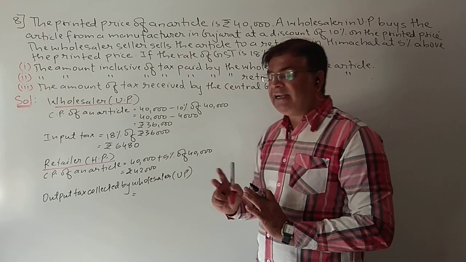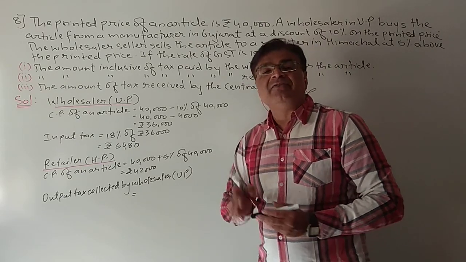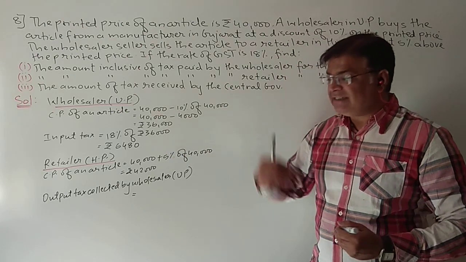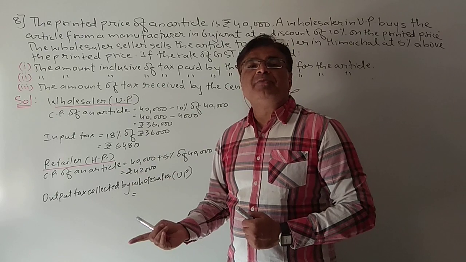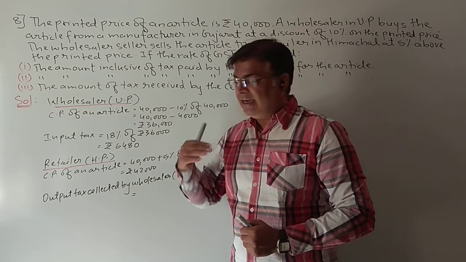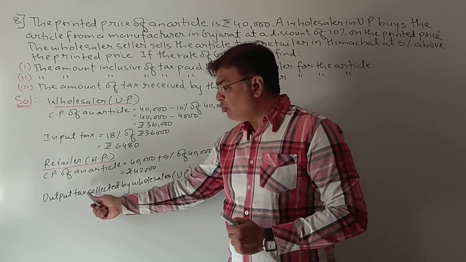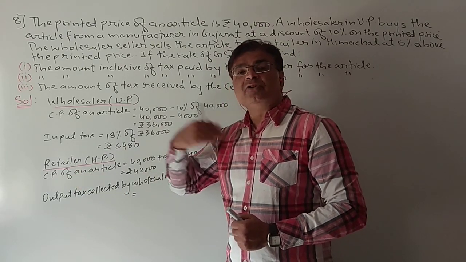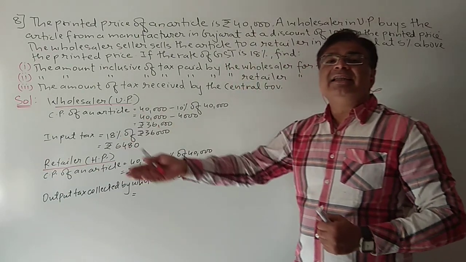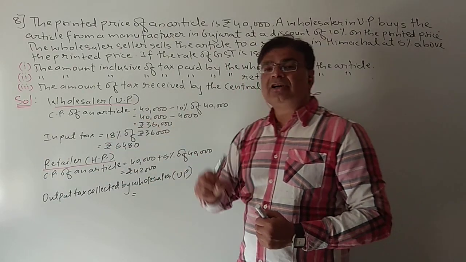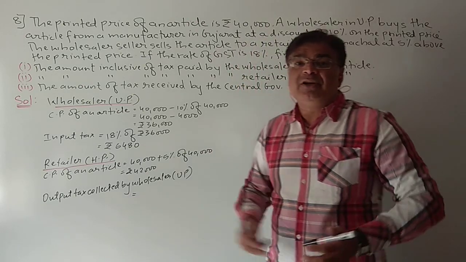I hope you are understanding which is the output tax and which is the input tax. Students, make one thing very clear. Whenever you are purchasing anything, the tax which you pay on the purchase is called input tax. And whenever you are selling something out, see the name, output, your things are going out. The tax which you collect on that is called output tax. This is one simple way to remember.